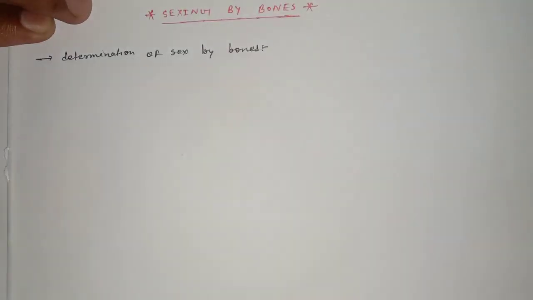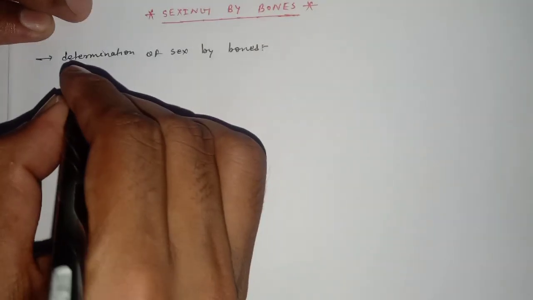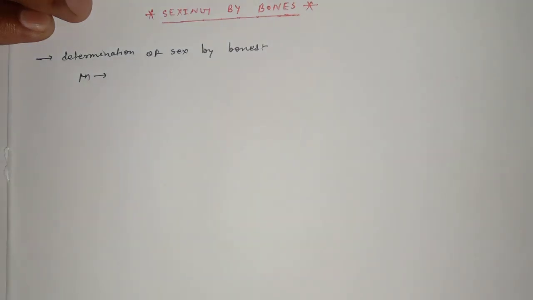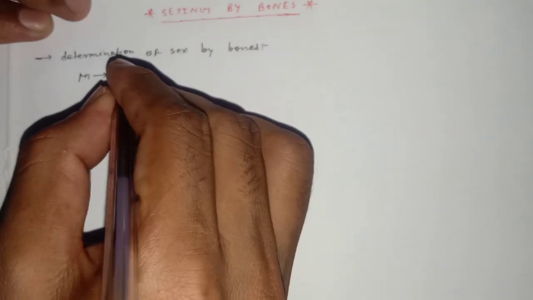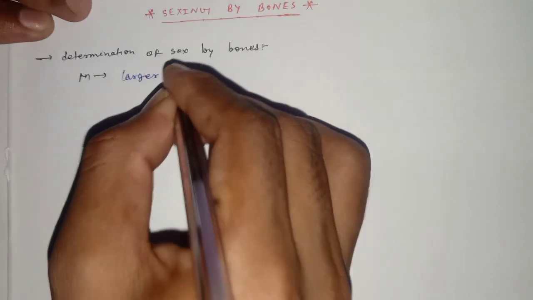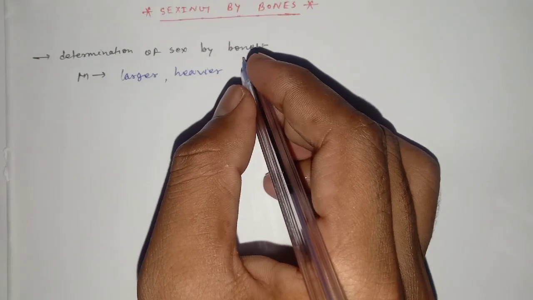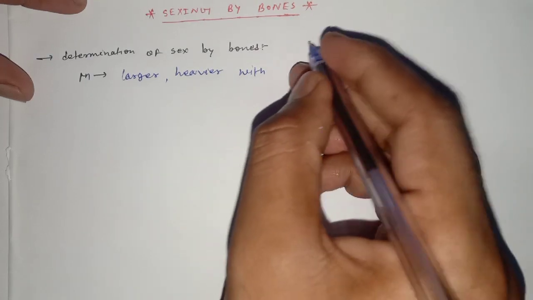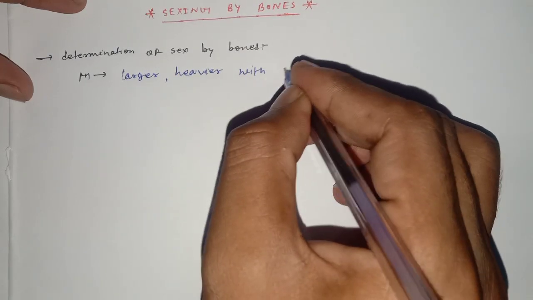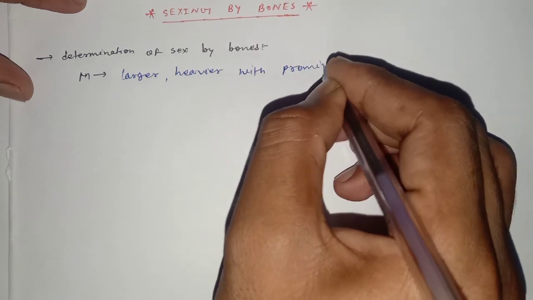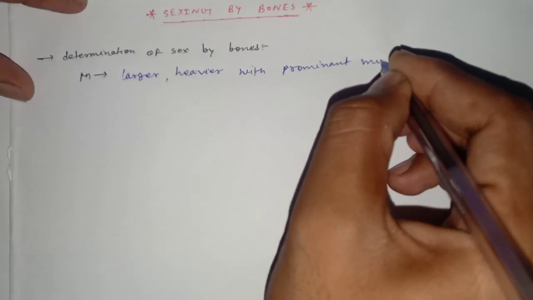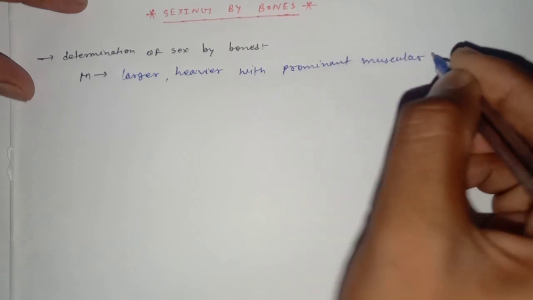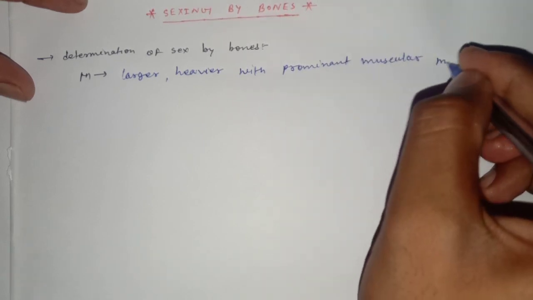Usually the bones of the male are larger, heavier, with prominent muscular markings.